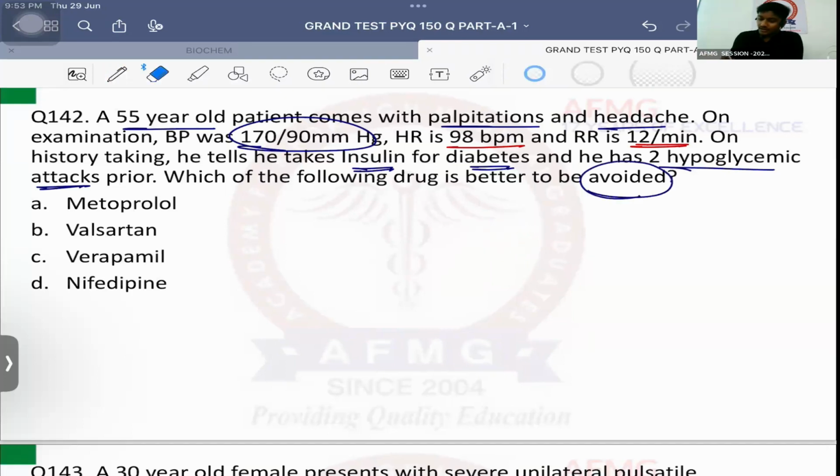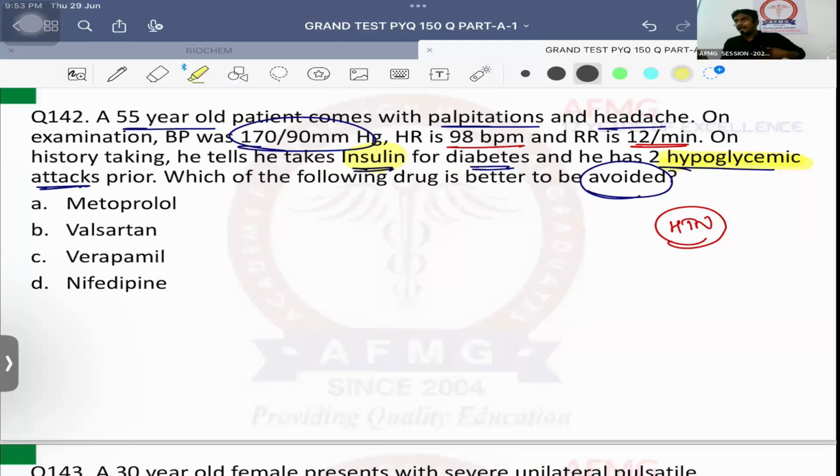Which drug has to be avoided? As he is having hypertension, we need to give some antihypertensive drug. But which antihypertensive drug should not be started in this patient? Beta blocker. Why? Because he is taking insulin and insulin has maximum risk of hypoglycemia, and he has had 2 hypoglycemic attacks already. So if you give it, beta blockers, like metoprolol, will cause